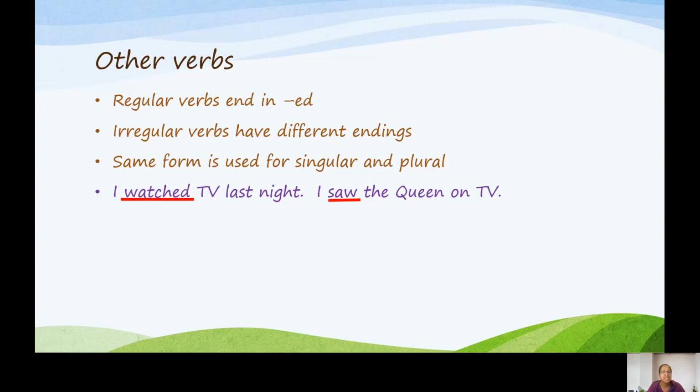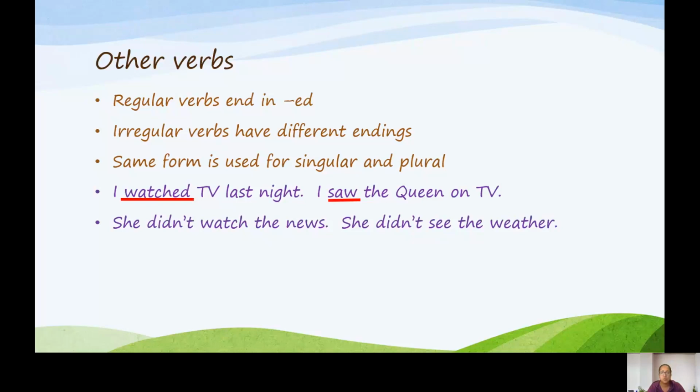To make the sentence negative, we use didn't. She didn't watch the news. She didn't see the weather. So we use didn't with the infinitive. Didn't watch, didn't see. We don't say didn't watched or didn't saw.